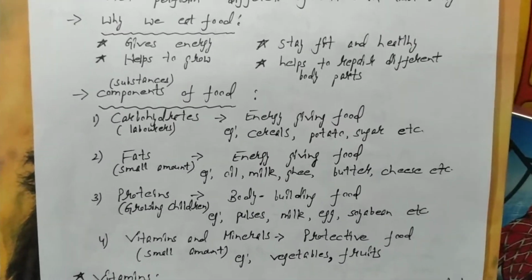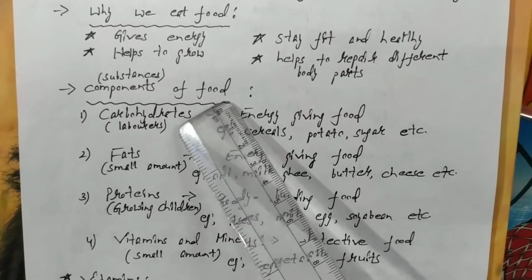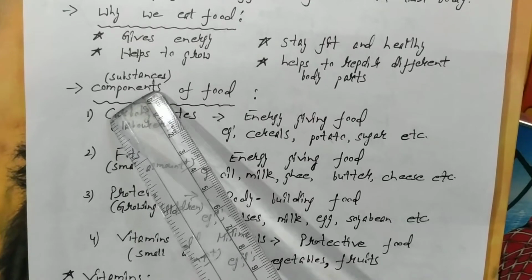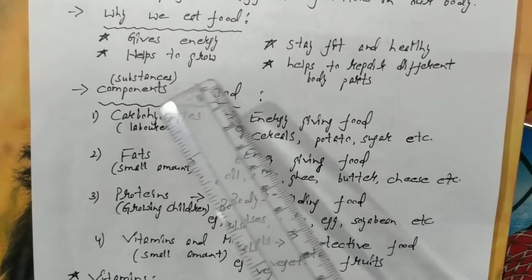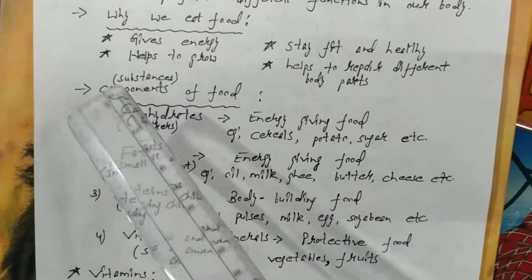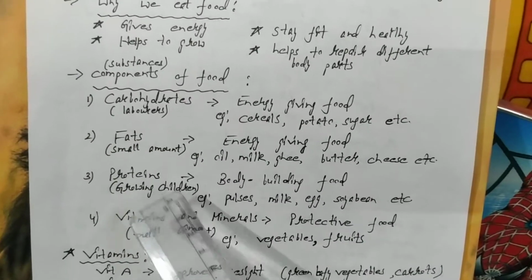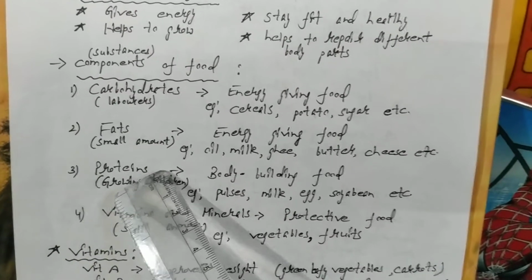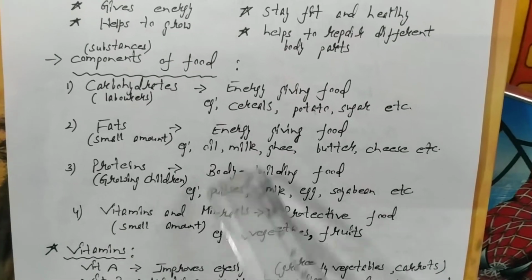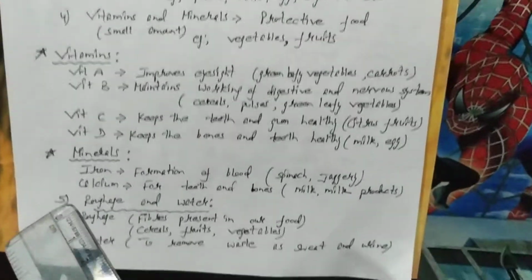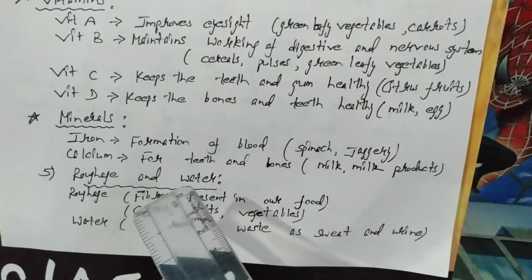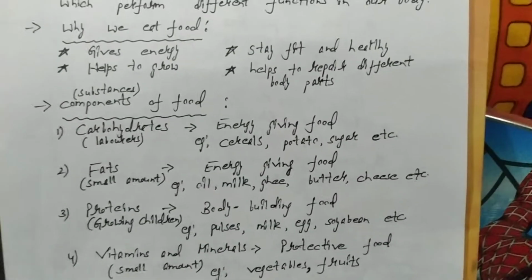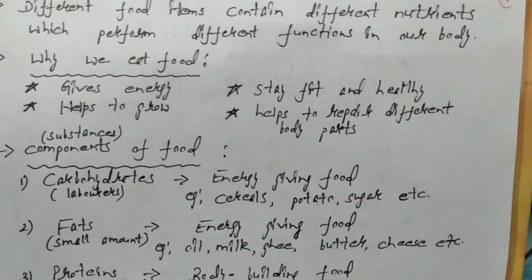Then comes the next topic, that is components of food. Components of food means the substances which are present in the food. So when we talk about components of food, it includes the 5 nutrients, that is carbohydrates, fats, proteins, vitamins and minerals. These 5 nutrients along with roughage and water are the components of food. Now we will discuss these components one by one.